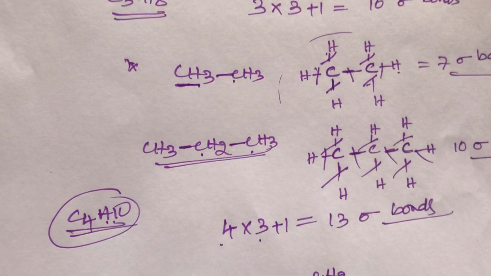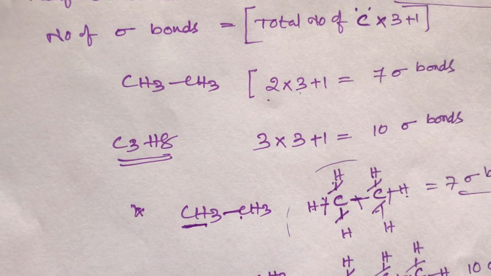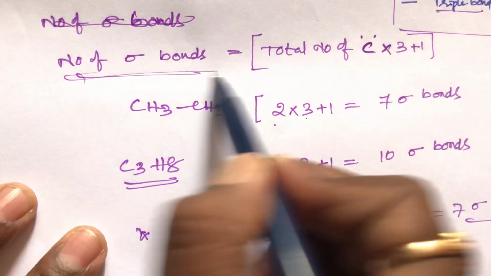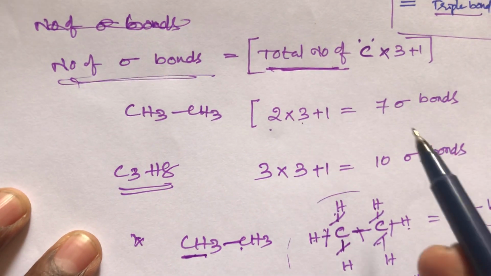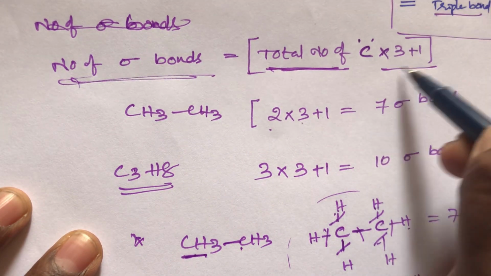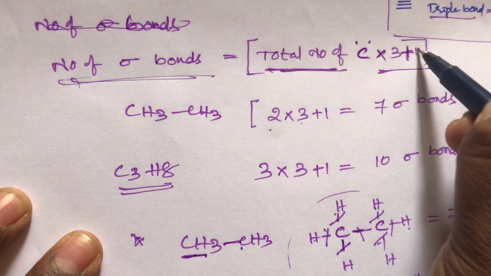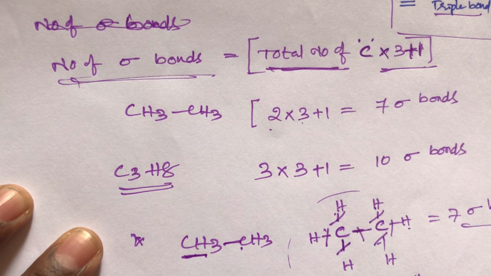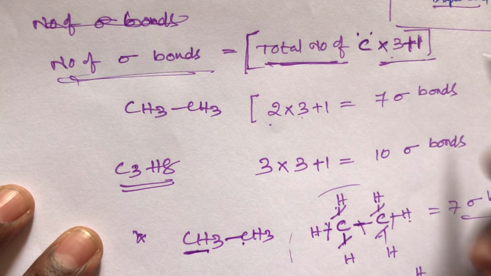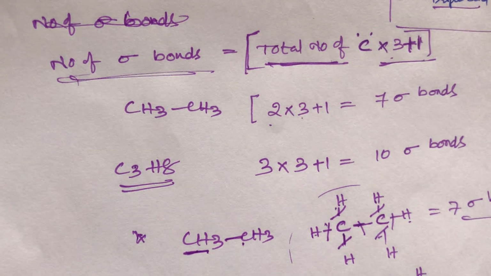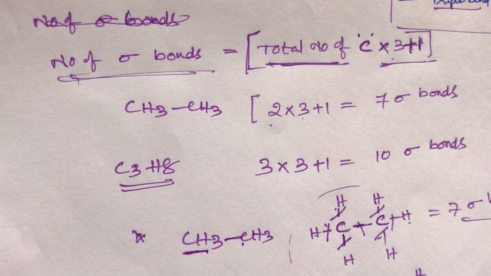How to calculate sigma bonds in alkanes? The general formula, student. Number of sigma bonds is total number of carbons into 3 plus 1. The 3 is already given, that is the total number of sigma bonds. I gave the shortcut formula: total number of carbons into 3 plus 1. This is only for aliphatic hydrocarbons, that is only for alkanes.